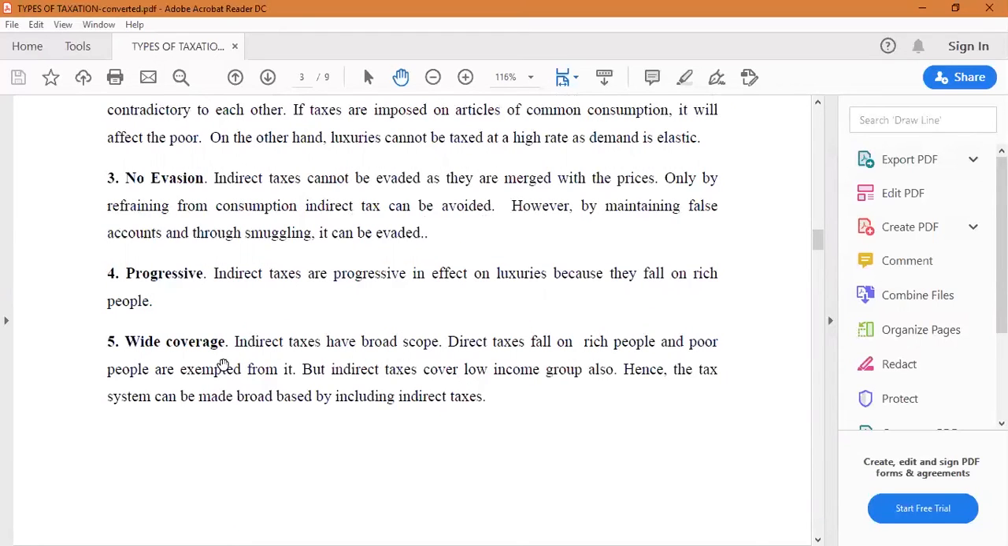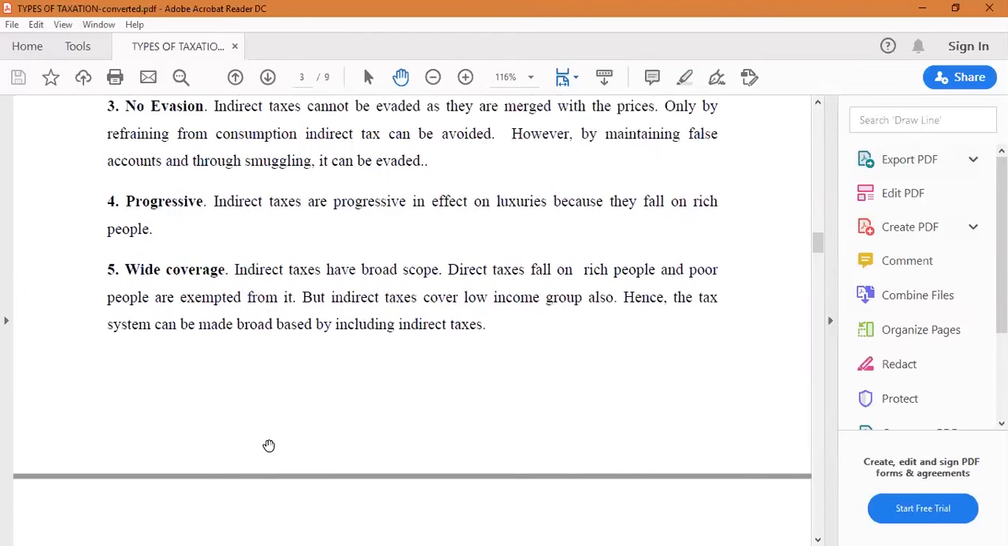The next one is wide coverage. Indirect taxes have broad scope. Direct taxes fall on rich people and poor people are exempted from it. But indirect taxes cover the low income group also. Hence, the tax system can be made broad based by including indirect taxes.